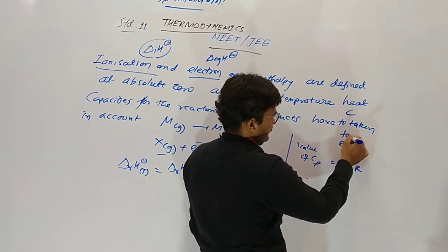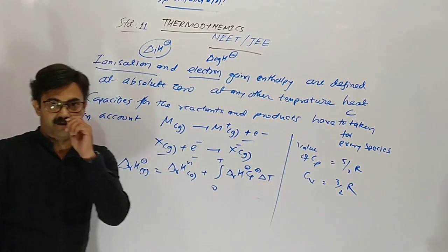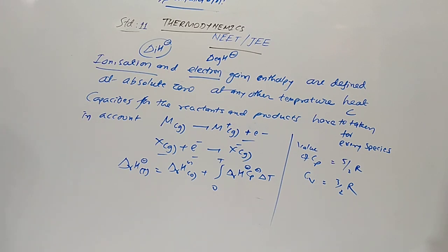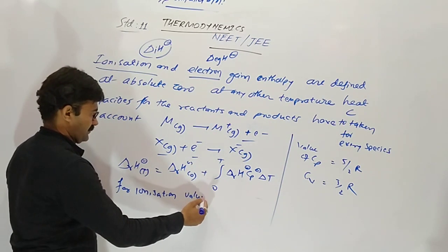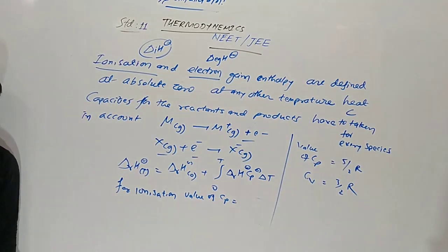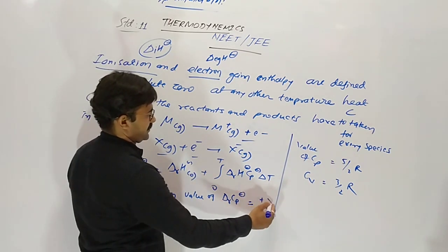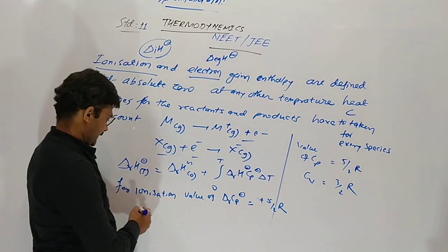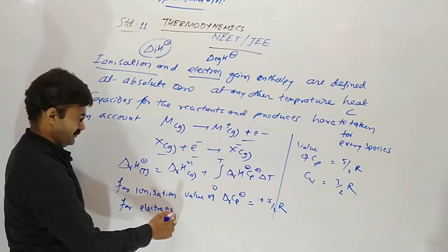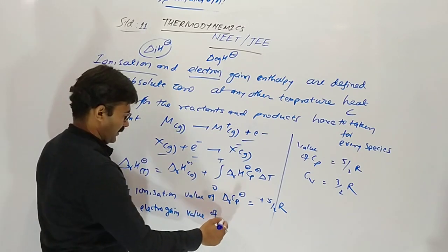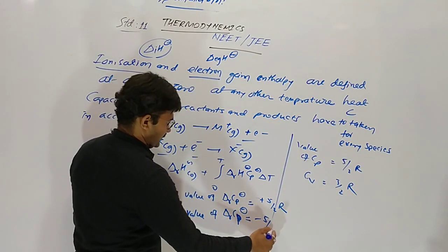For every species, Cv is 3 by 2R. Now for ionization, the value of delta Cp should be plus pi by 2R, and for electron gain, the value of delta Cp is minus pi by 2R.